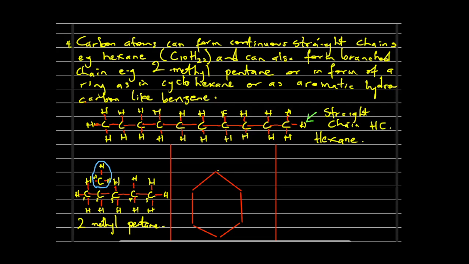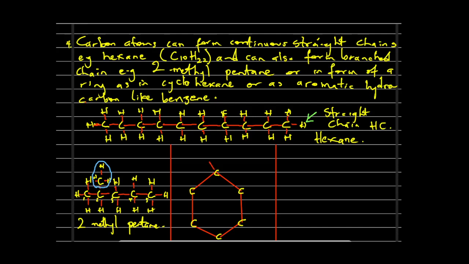So at every junction here, we have carbon atoms. If you see, every one of these carbon atoms now has two bonds. For this particular carbon atom, it has this bond here and this bond here. This particular one here also has this bond and this bond. This particular carbon atom also has this bond and this bond. So currently they all have two covalent bonds attached to them.